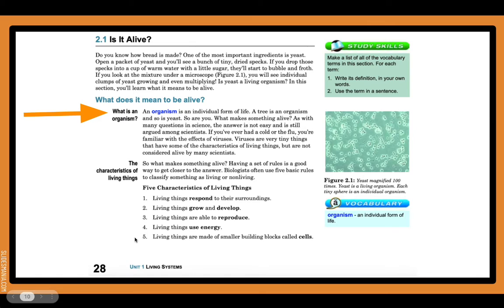And if we take a look right here on the bottom, we also see what makes something alive, and there is a set of criteria and characteristics things need to have in order to be alive, including responding to their surroundings, being able to grow and develop, to reproduce, use energy, and last but not least, that they are made of smaller building blocks called cells.